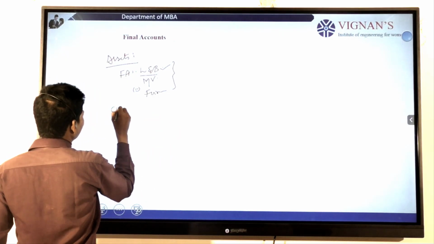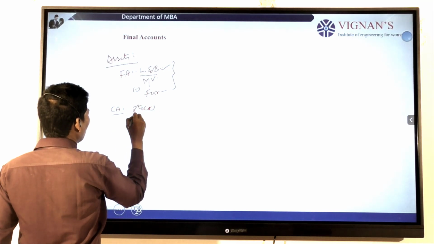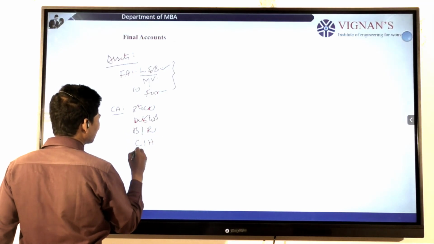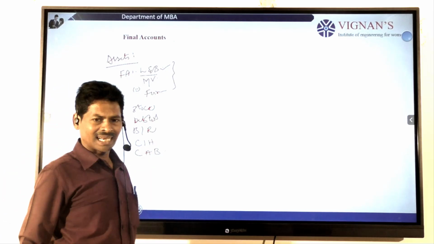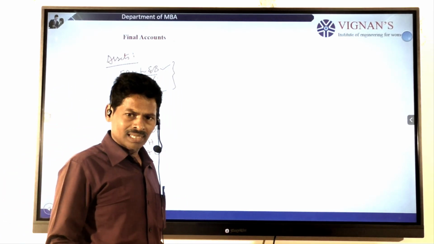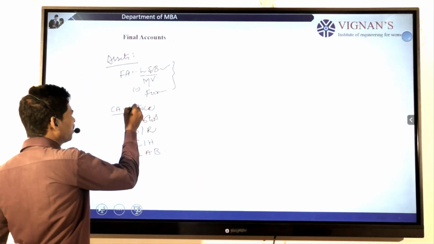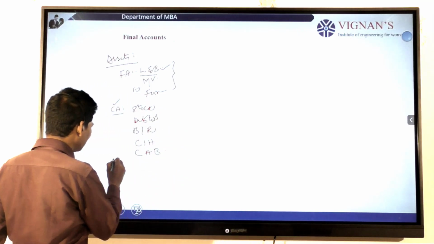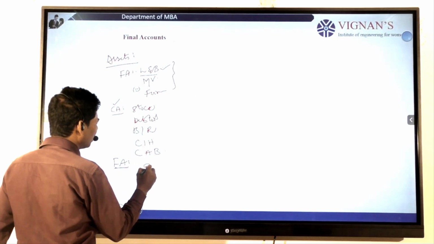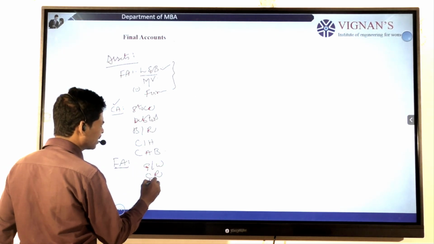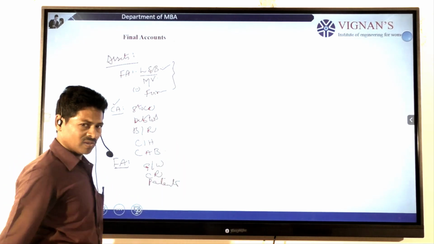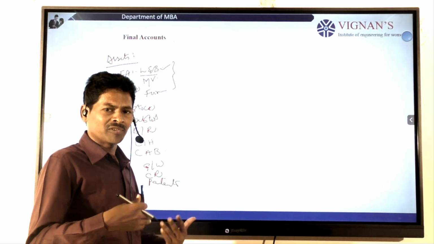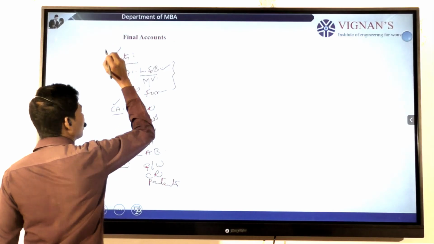The second one is current assets. What are the current assets? Like stock, debtors, bills receivable, cash in hand or cash at bank. These are all generally called current assets. And finally fixed useless assets or intangible assets are things like goodwill, copyrights, patents or any other assets which represent the good name and fame of the business organization. These are recorded on the asset side of the balance sheet.